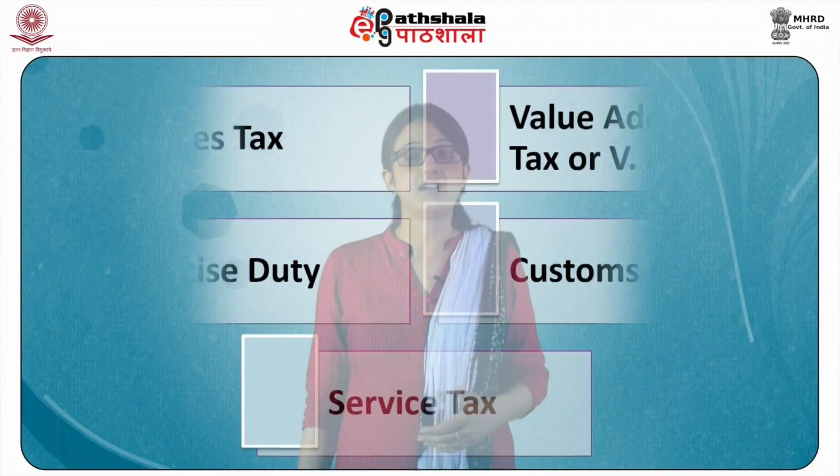The rates of the taxes which are imposed by the state government differ from state to state. That means in case of state governments, we do not have a uniform rate of indirect taxes, and there will be difference across states.